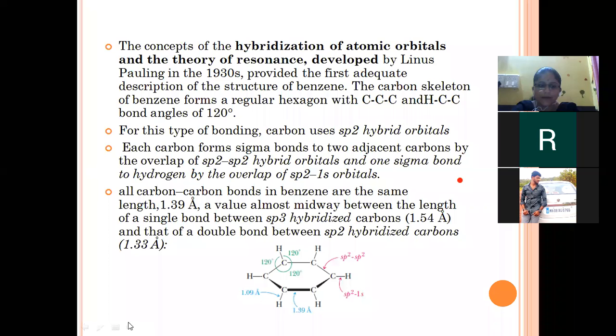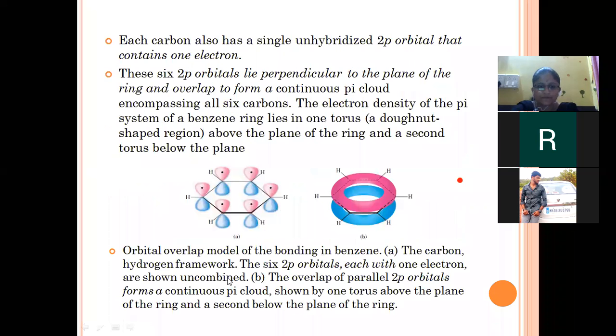What about pi bonds? This will be the representation of the benzene molecule when we are representing the pi bonds. Each carbon also has a single unhybridized 2p orbital. What is the electronic configuration of carbon? 1s2, 2s2, 2p2. Those two electrons are arranged in 2px1 and 2py1 orbitals, so those two electrons are unpaired.